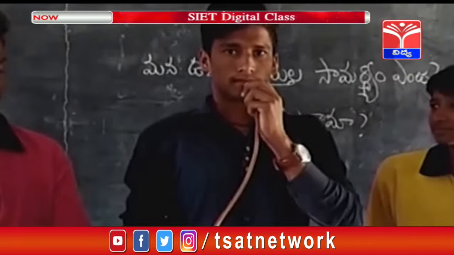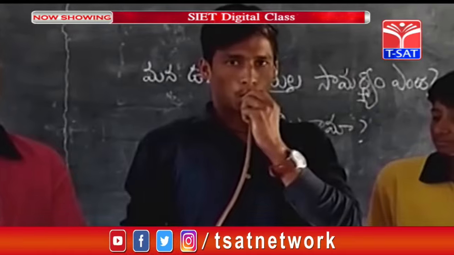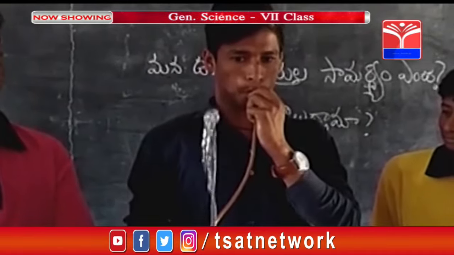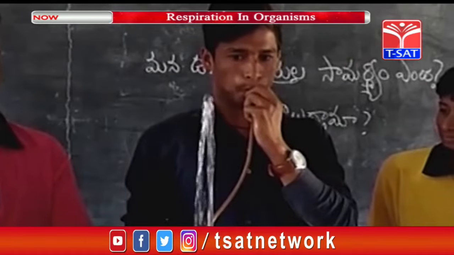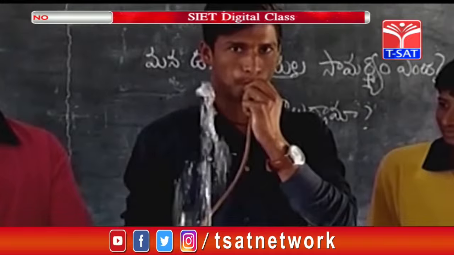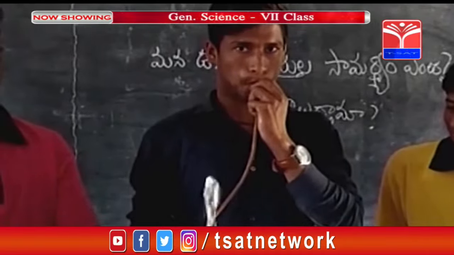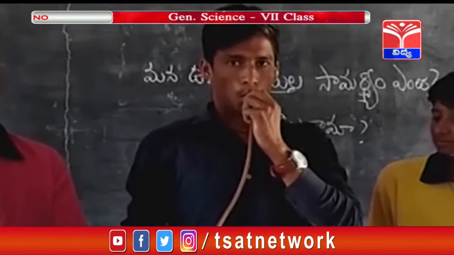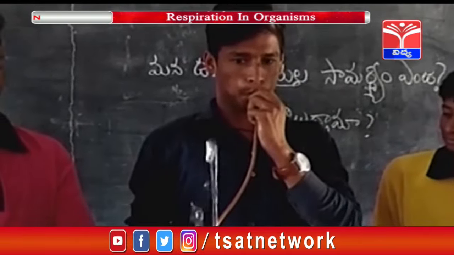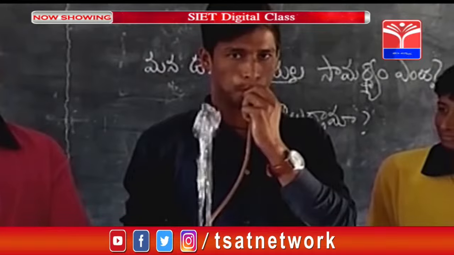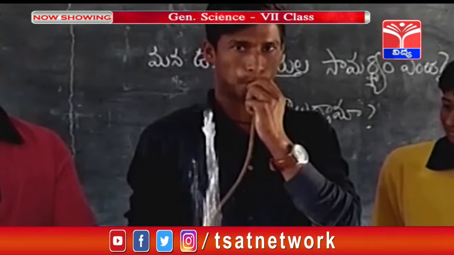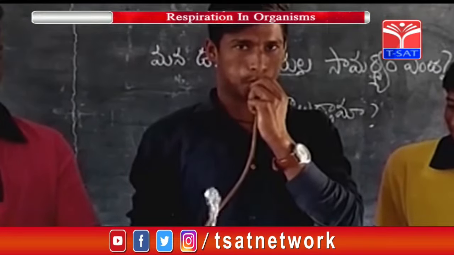Now see what the children are doing here, you can observe it clearly. Blow the air into the tube. When the air is blown in, water automatically comes out of the straw in the form of a fountain. The height of the fountain shows the capacity of your lungs. So it will differ from one student to another. If the height of the fountain is more, then the lung capacity is more. If the height is less, the lung capacity is less.